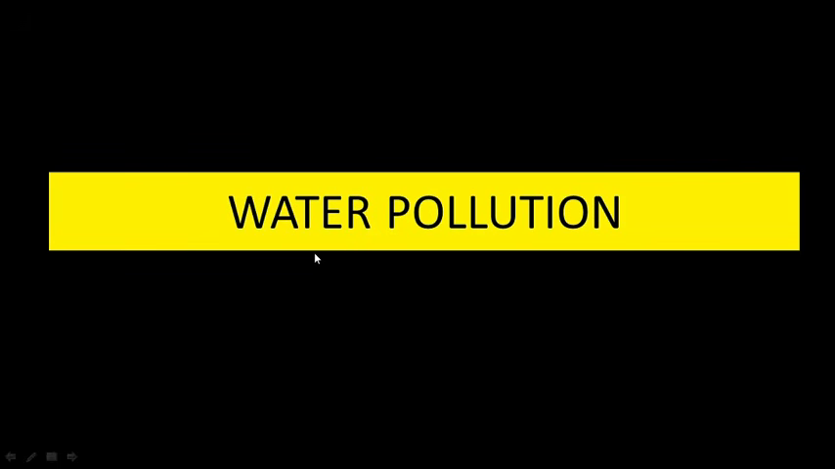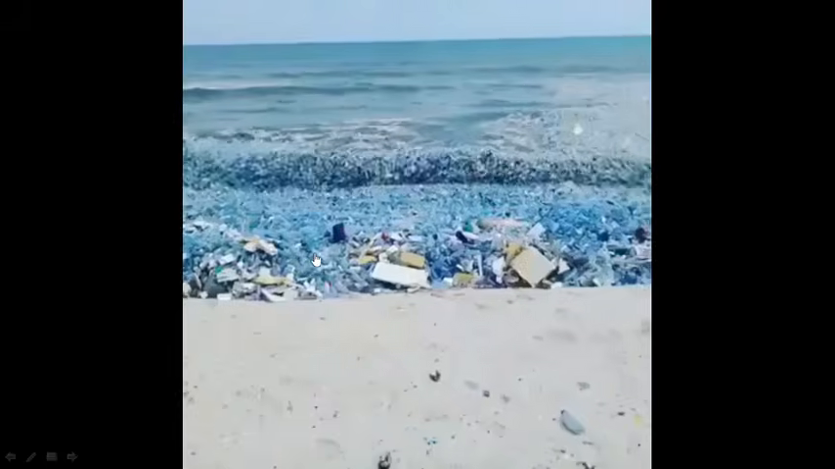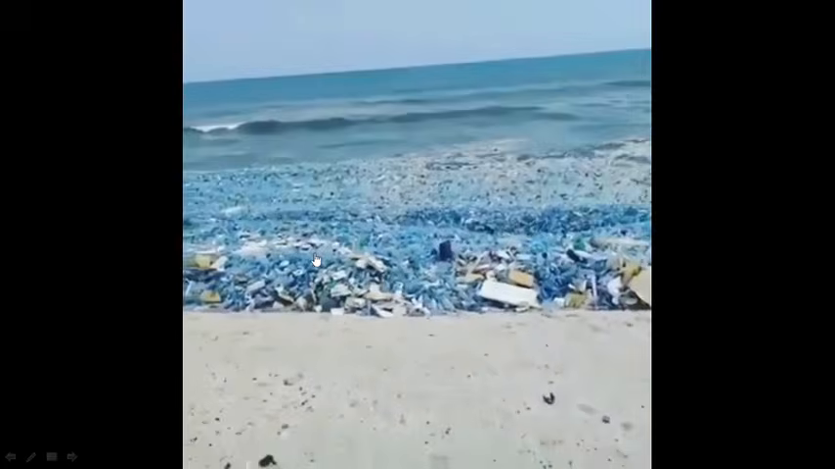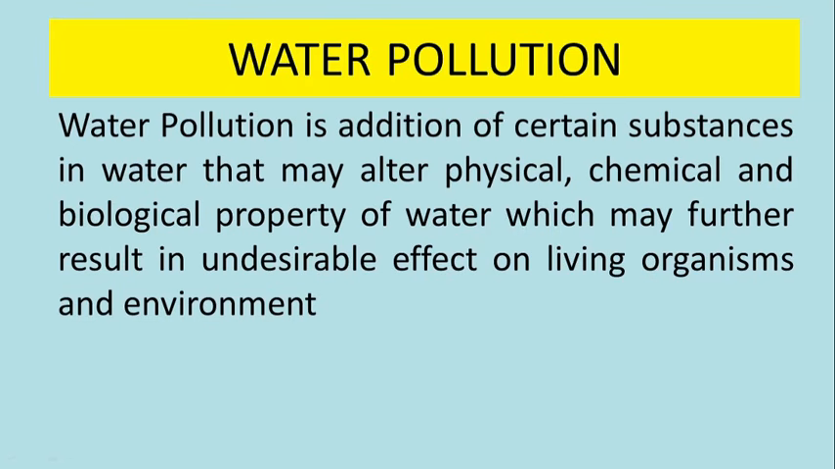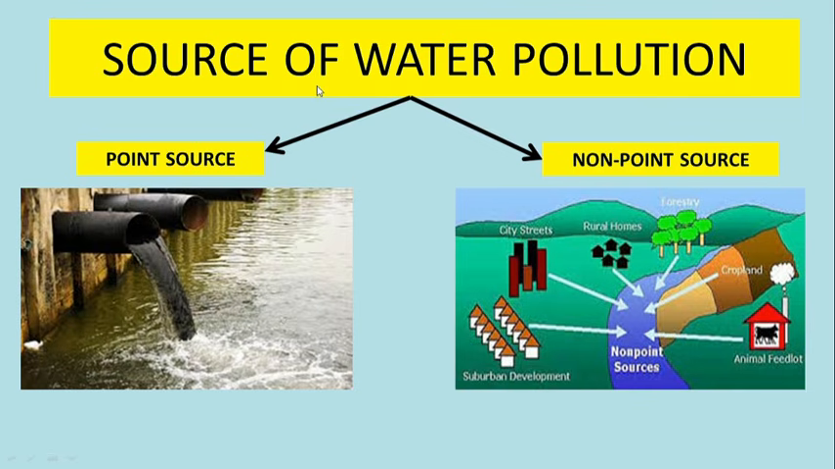Second part of this chapter is water pollution. So water pollution is the addition of certain substances in water that may alter the physical, chemical and biological properties of water and may further result in undesirable effects on living organisms and the environment. So whenever water has such chemicals in it which can change the property of water and can pose a threat to living organisms, that situation is known as water pollution.